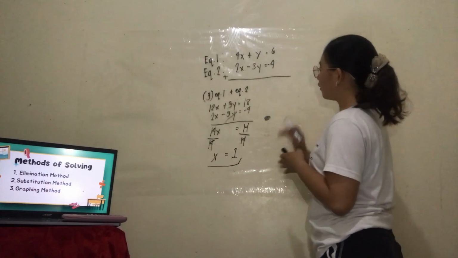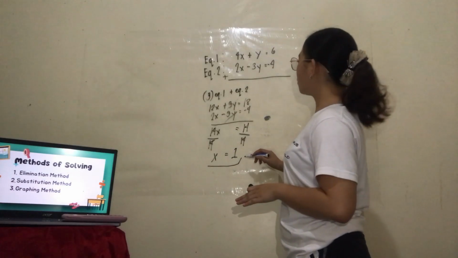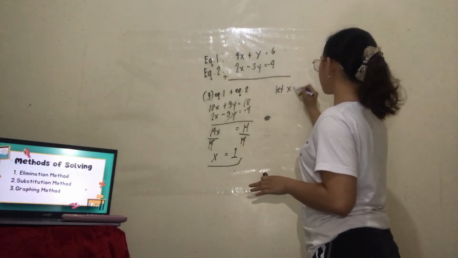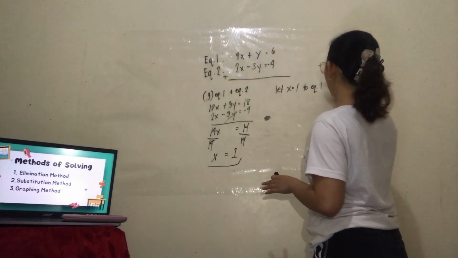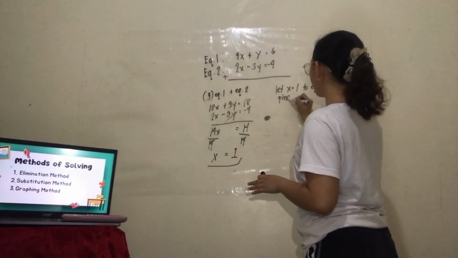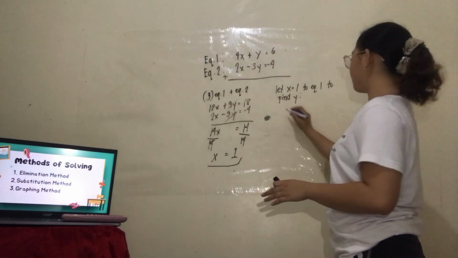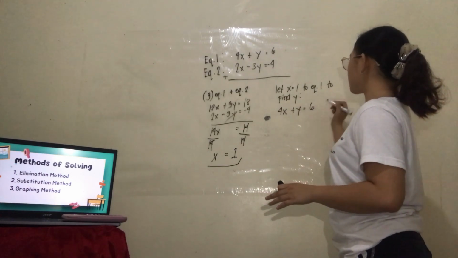To get the value of y, we substitute this value of x into equation 1. Let x is equal to 1 in equation 1 to find y. Equation 1 is 4x plus y is equal to 6.